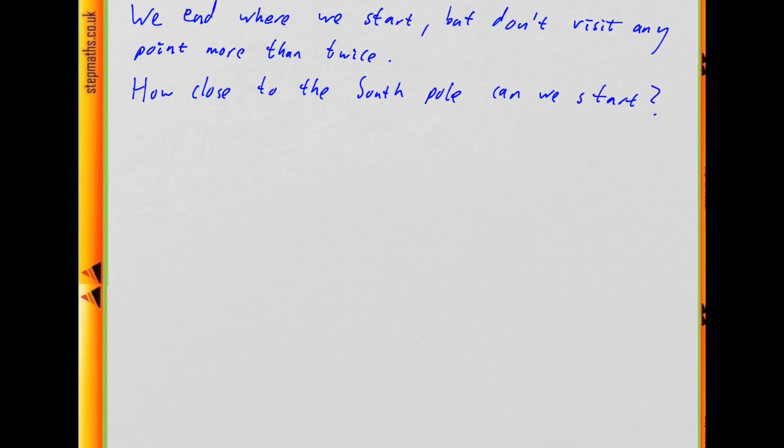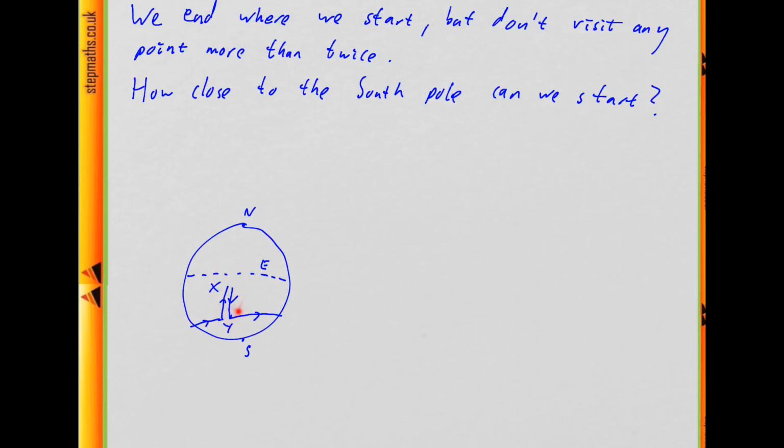The problem with starting anywhere other than the North Pole is, if we start at any point, there's only one line that goes north or south through that point. So if we want to get back to here, having gone south and then east and then north, that means we have to retrace this line, because this is the only line that goes north or south to that point. But it's okay, because we're told we don't visit any point more than twice, so that means we can visit points twice. So I've drawn this as two parallel lines, but this is meant to be one line which we're going along in two directions.